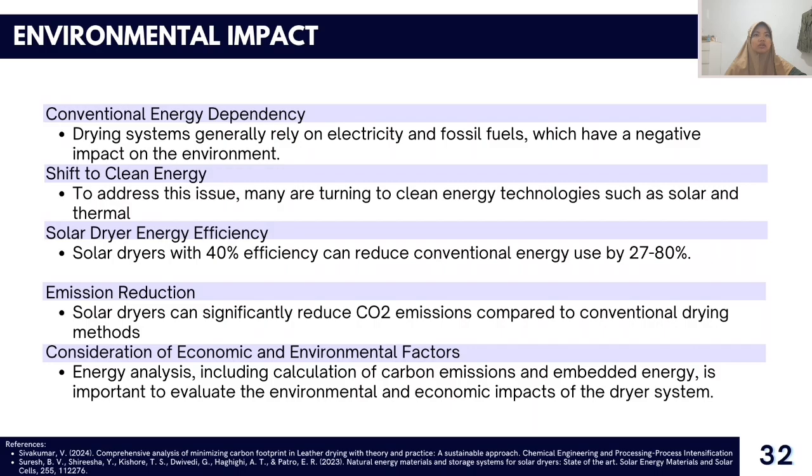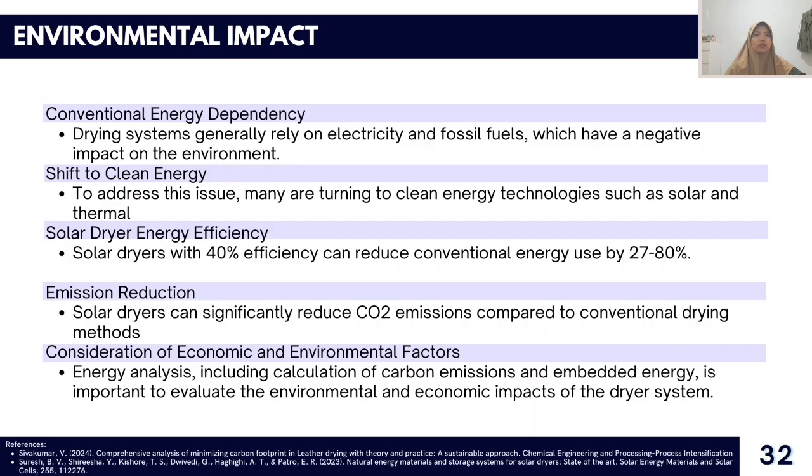It has been discovered that a solar dryer system with a 40% efficiency level can reduce conventional energy usage by 27% to 80%. The fan consumes 5% of the total energy used in the forced ventilation greenhouse dryer.